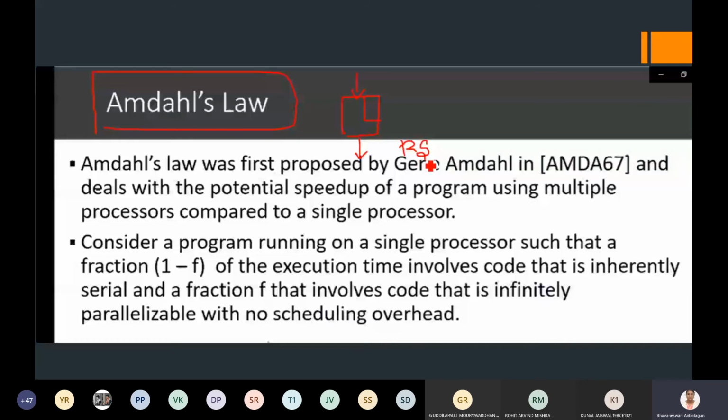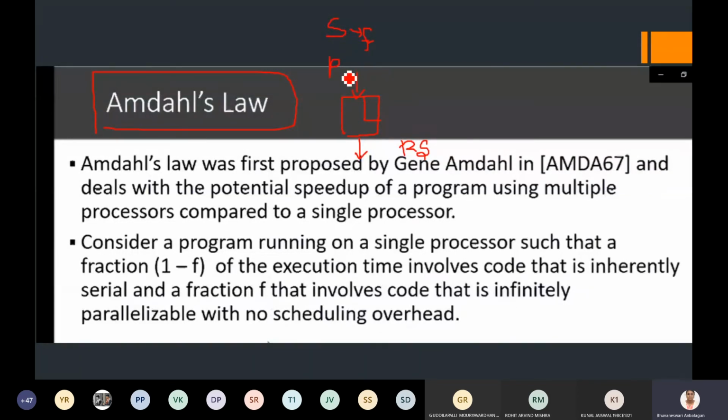So I am going to have a processor which is going to do the task serially. Serial means one by one it is going to do. Now I am going to include some part of the processor to work in a parallel environment.